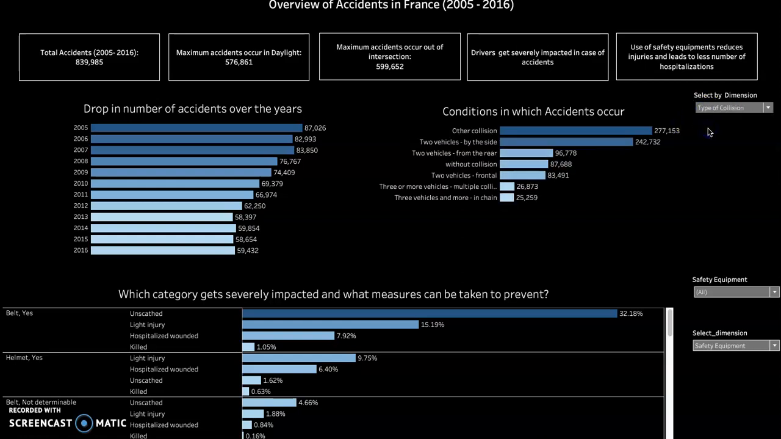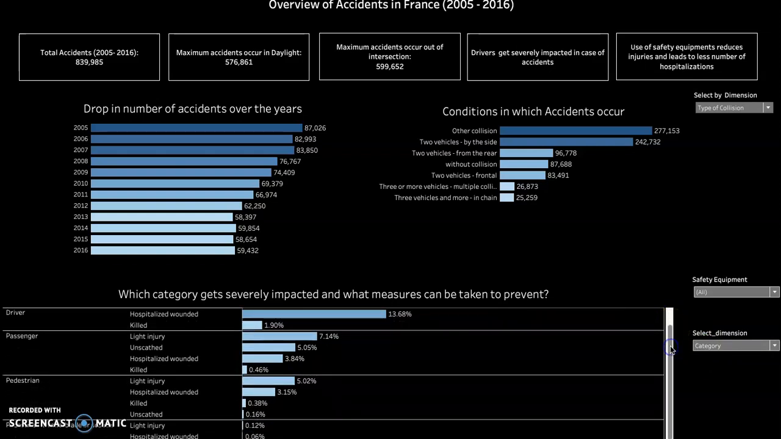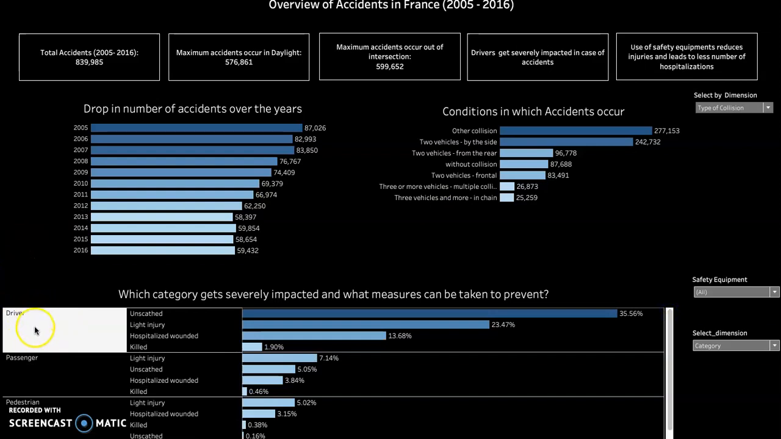In case of type of collision, again you can see other collisions definitely contribute to about 2,77,000 accidents. However, two vehicles by the side have also contributed to about 2,42,732 accidents, which means drivers have to be cautious and have to watch out for other vehicles coming by the side. Now moving on to the last graph, if I choose category, which means which category of users get severely impacted in case of an accident, out of drivers, passengers, pedestrians, and pedestrians in rollerblade or scooter, the driver category gets most affected and impacted during an accident.